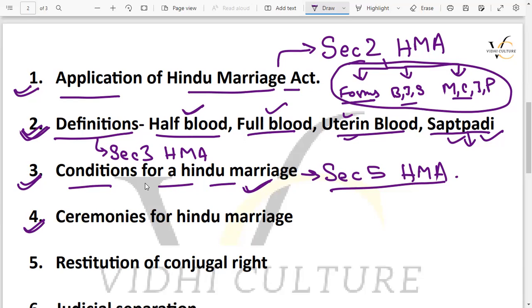So you must know that what are the ceremonies to be performed in a valid Hindu marriage, and this is mentioned in section 7 of the Hindu Marriage Act.